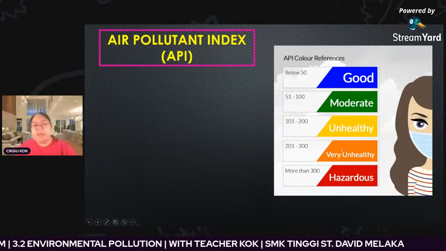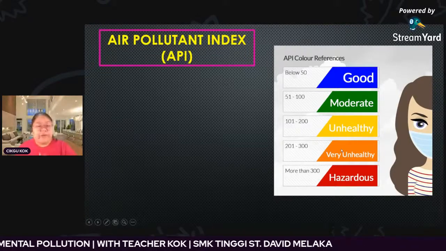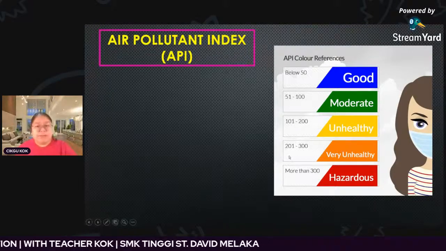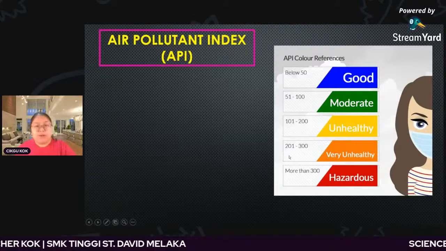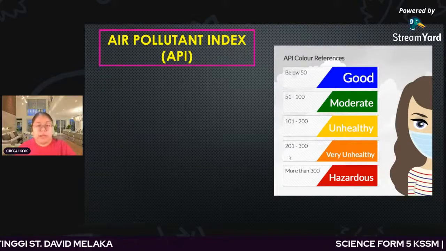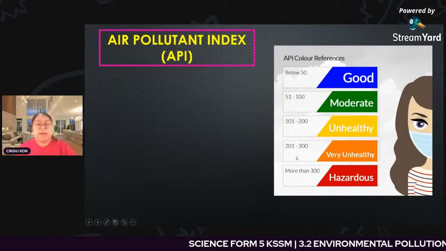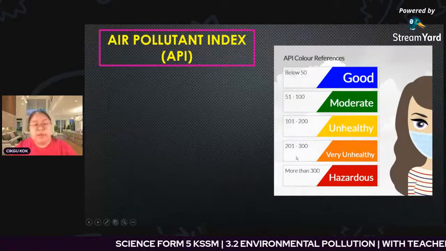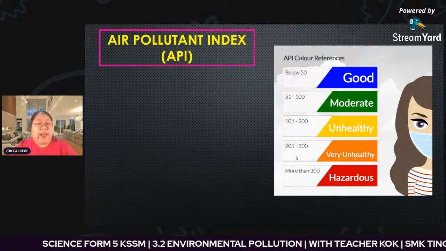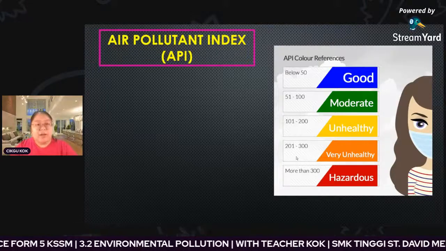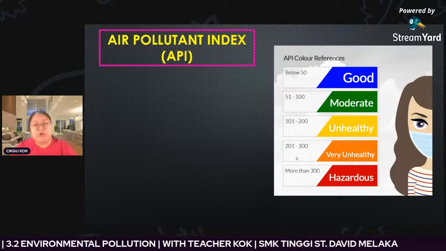Okay, if the level becomes orange color, it means very, very unhealthy. So that means in this situation, the whole country, okay, the whole state, you need to close. For example, last time in Malaysia, certain areas stopped school already. The students cannot go to school because the haze is high. The level should be high.